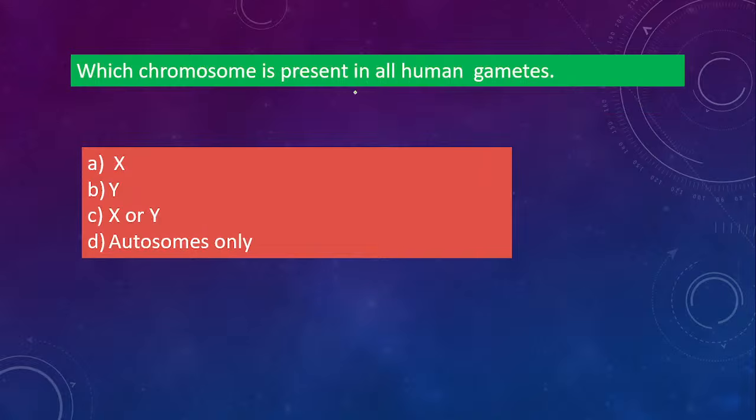Next one. Which chromosome is present in all human gametes? This is the easiest one, and you will make a mistake also. Which chromosome is present in all human gametes? Is it X, Y, X or Y, or autosomes only? Let's see. So it is option A, not B. It cannot be B because Y is not present in females. X is the only chromosome that is present in both male and female, right? Female gametes have X, male gametes also have X. So it is X, not X or Y, because X is common in both. So that is option E.